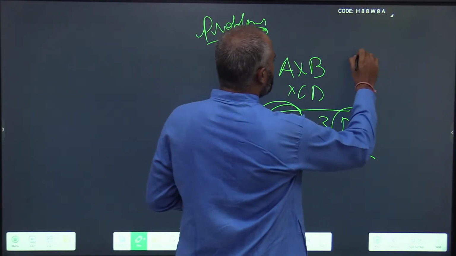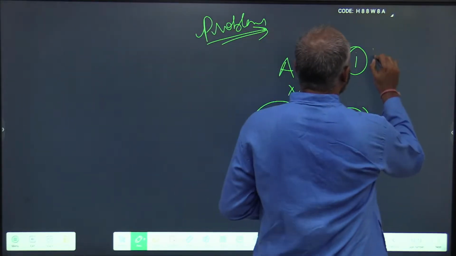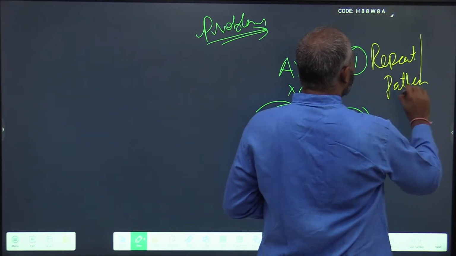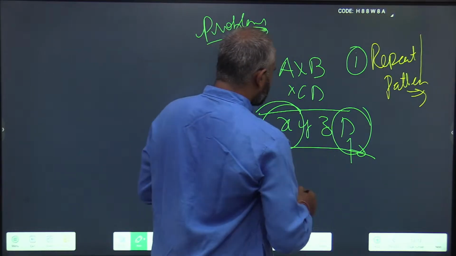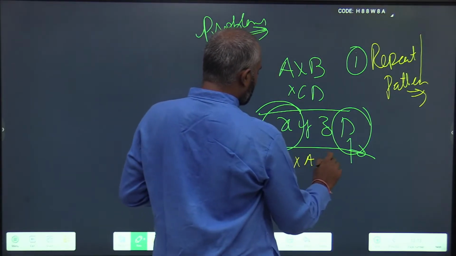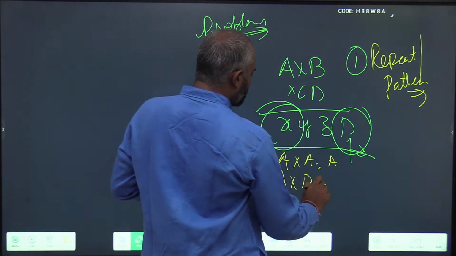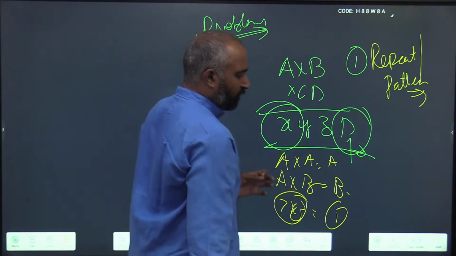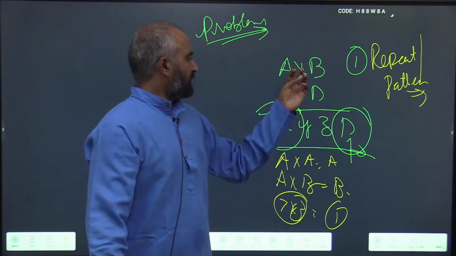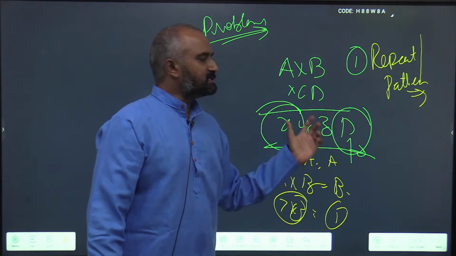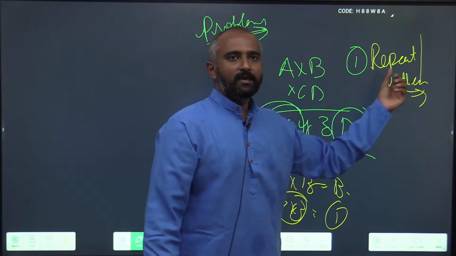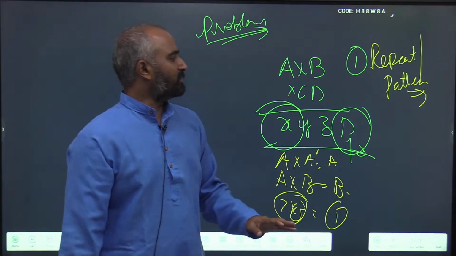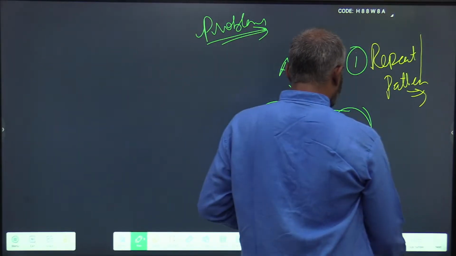And next, what is the second pattern you are going to look for? You look for repeatability or the pattern being made. What are the patterns? A into A is equal to A, or A into B resulting in B, or the unit digit being 1, which means the digits involved are 7 or 3. Always attack the edge digits and look out for repeatability or patterns. Keep these two things in mind, and no problem can stop you from solving it.